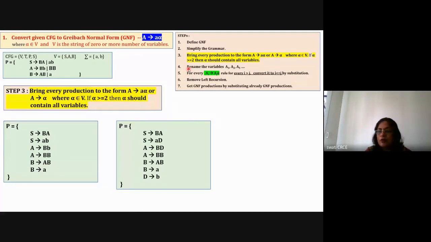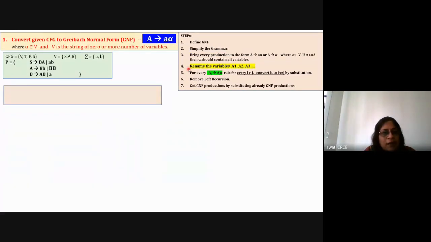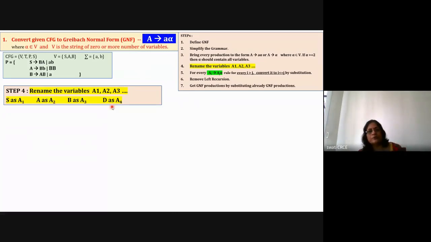Step number 4 is very easy. It is just to rename the variables. So you start by assuming and defining what your A1, A2, A3 are. I'm taking S as A1, A as A2, capital B as A3, and capital D as A4, because the input of the fourth step contains capital D also. So I'm renaming the variables as A1, A2, A3, and A4.